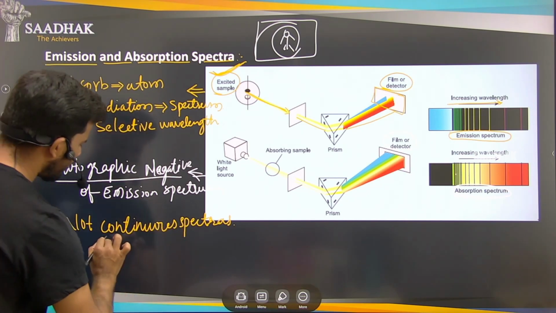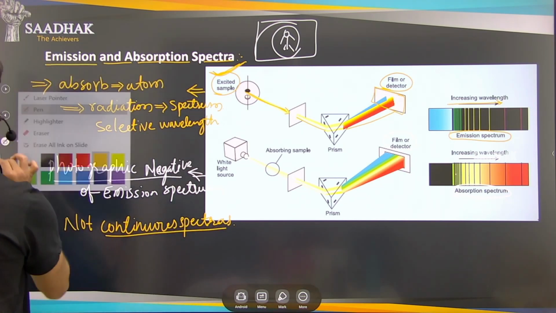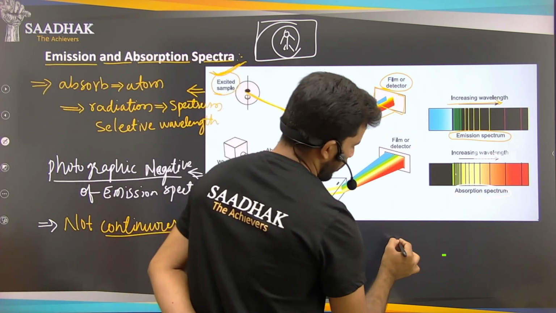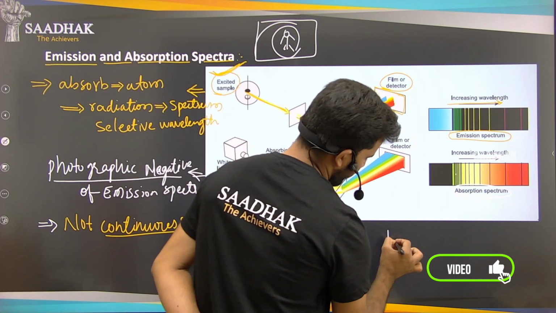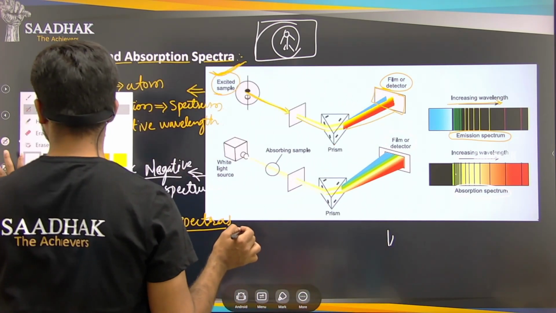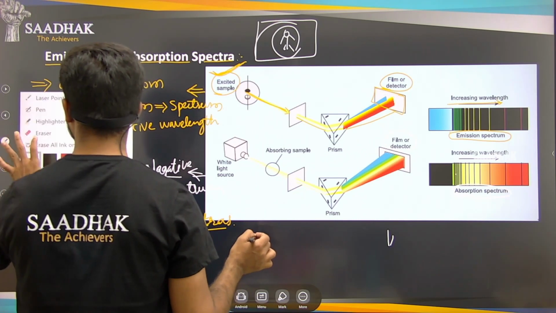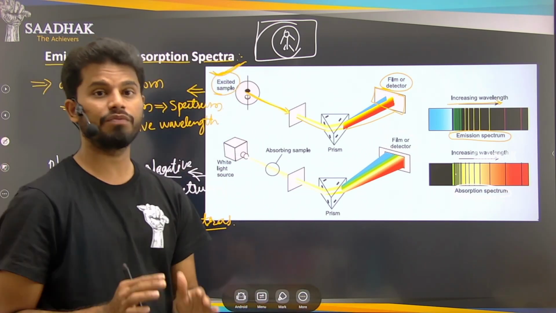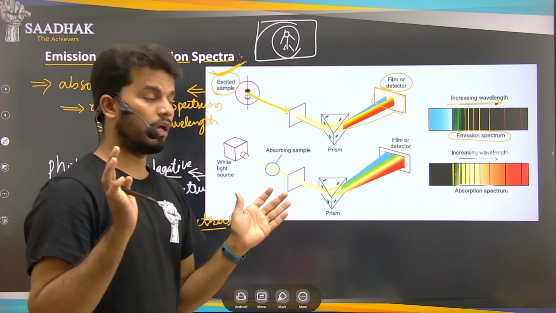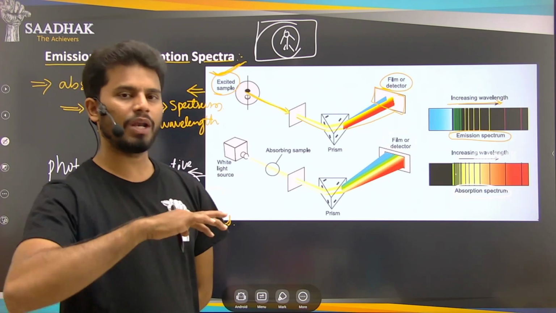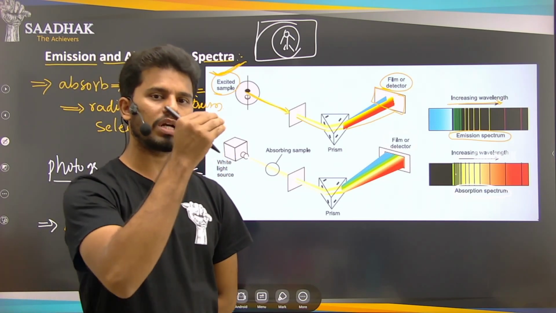What do you mean by continuous spectra? We know that whenever white light passes through water droplets, we see the formation of a rainbow, right? If you have observed a rainbow, most of the time you may not be able to distinguish the different colors.